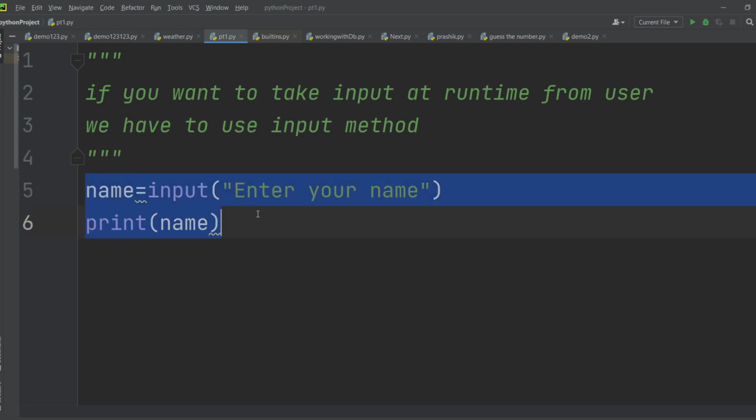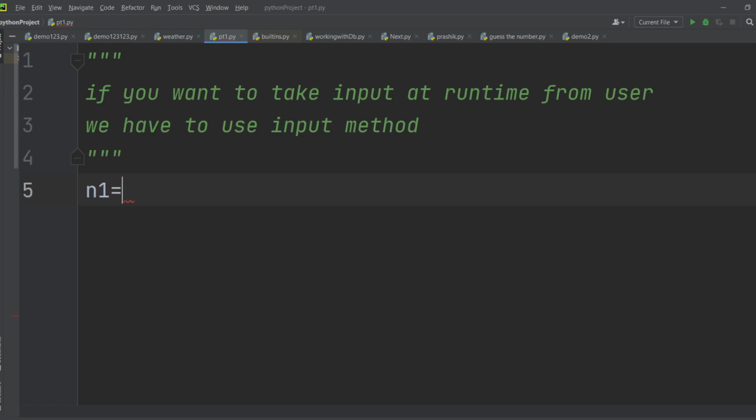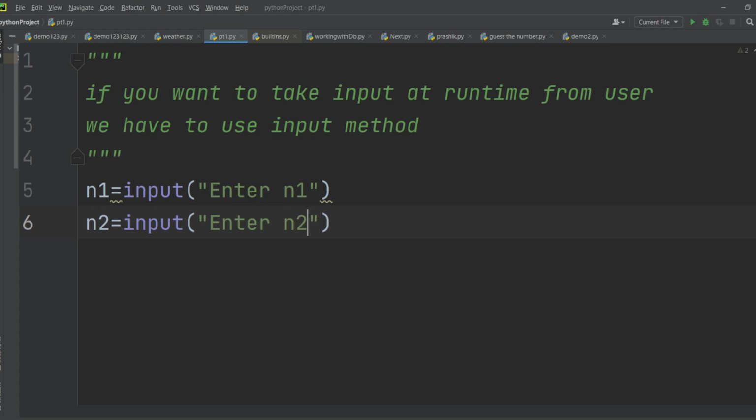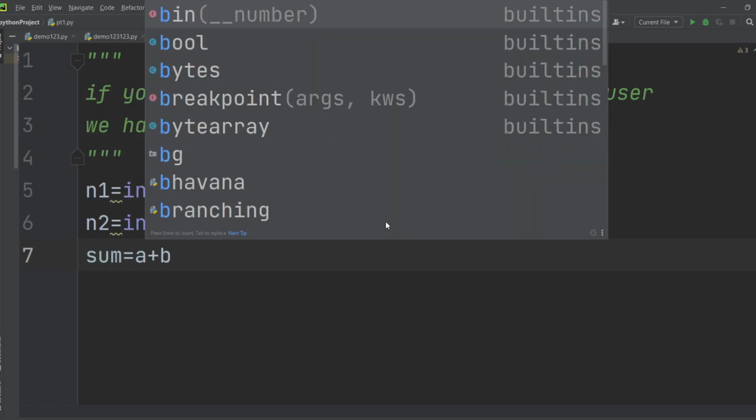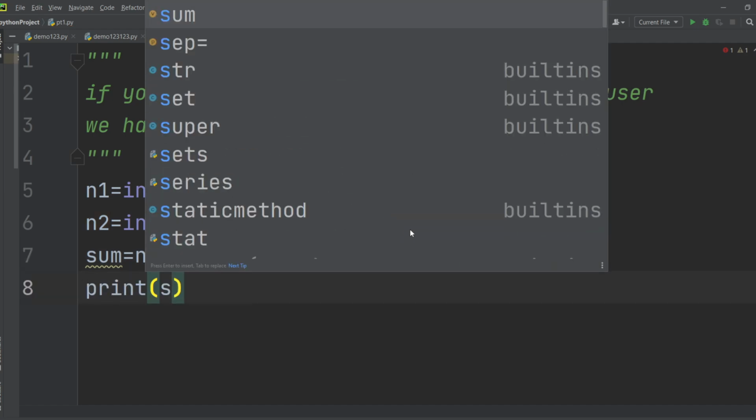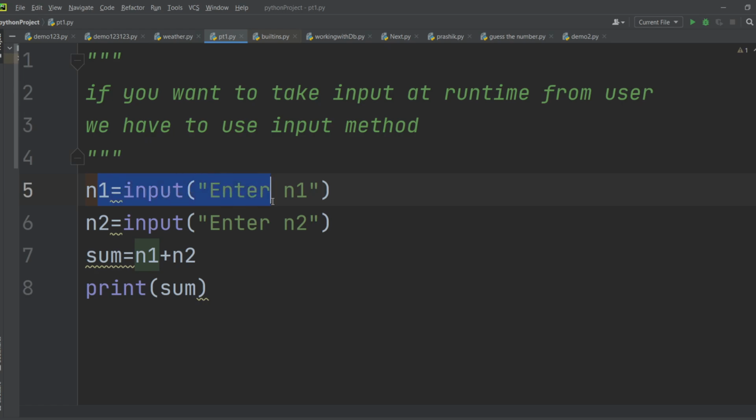Fine, I will do the same thing and try to do some operations. So I will write n1 is equal to input, and I will write enter n1. The same thing I will write for n2. I will take two numbers, so n2 is equal to input, enter n2. I will take n1 and n2 as input, and I will write sum is equal to a plus b, or we can say n1 plus n2. After that I will print sum. So I have taken two numbers as input, and I have calculated the sum and printed it. Very easy. So let's run this.